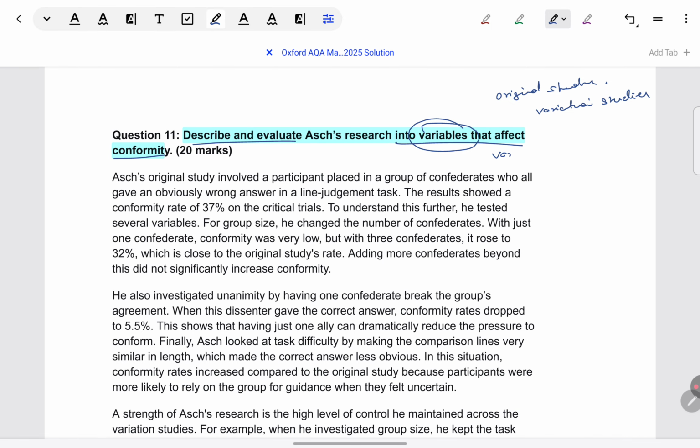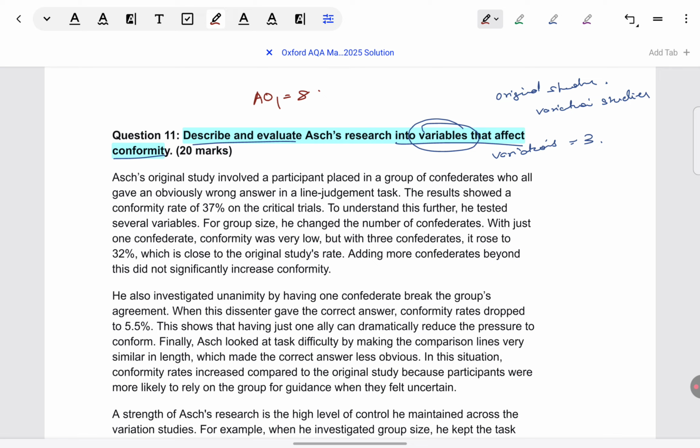Next question is, there are three variations: group size, unanimity, and task difficulty. Do we have to give all of them? Yes, definitely. I could say that, oh, it's okay not to give all of them and the mark scheme is not explicit, but when AO1 is worth 8 marks in a 20 marker, how are you going to justify 8 marks without giving all the three? I fail to understand that. Next question comes, do we have to describe the whole procedure?